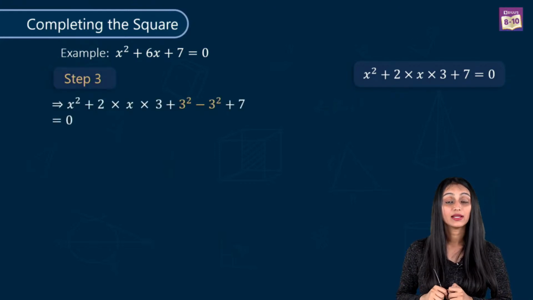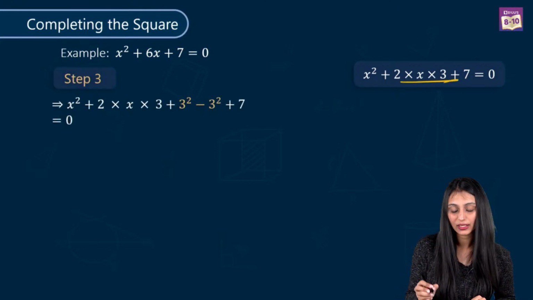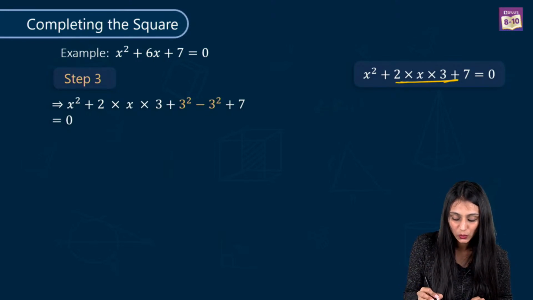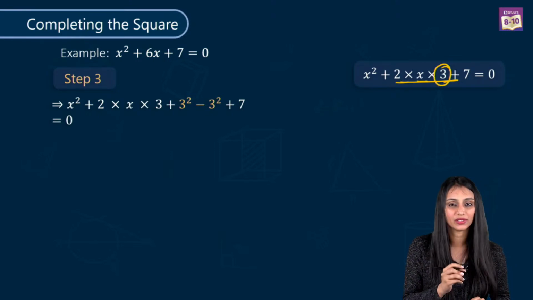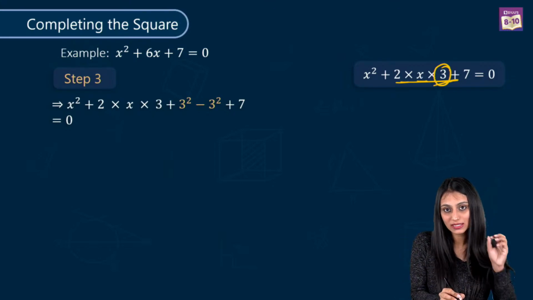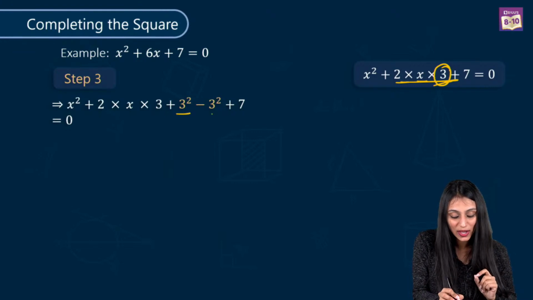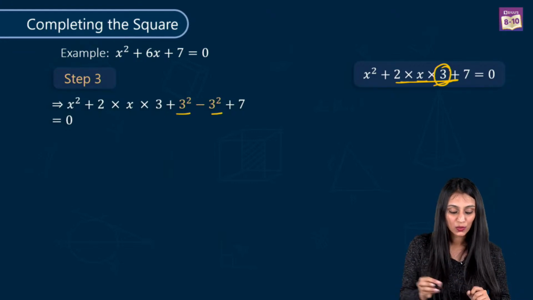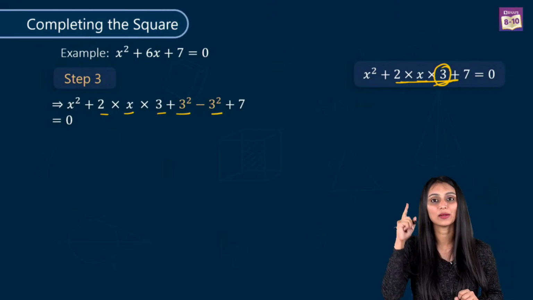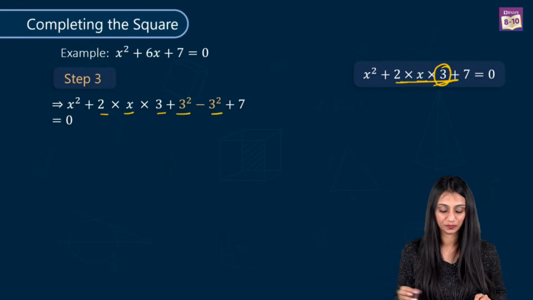Step 3 is whatever you have got here, you have to divide that by 2, right? So whatever you have with 2 times the variable, you divide by 2, like I have 3 here. So I have to add and subtract the square of 3 in this equation. So we get x square plus 2 times x times 3 plus 3 square minus 3 square plus 7 equal to 0.